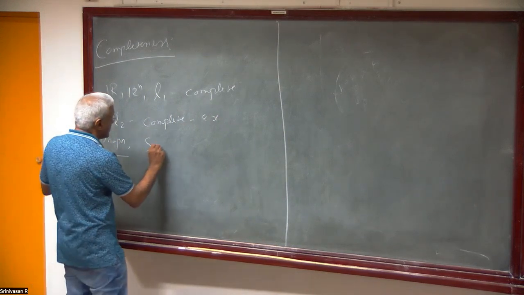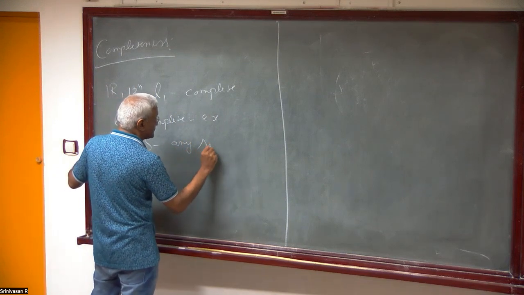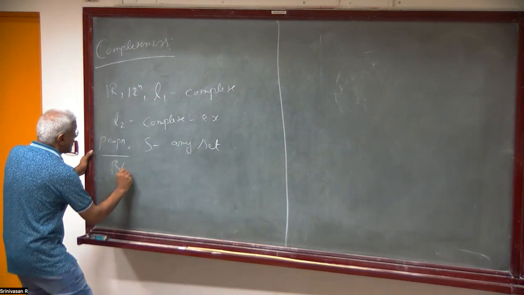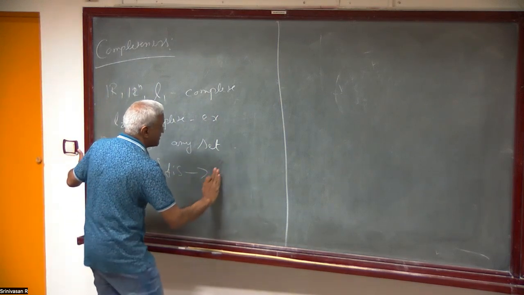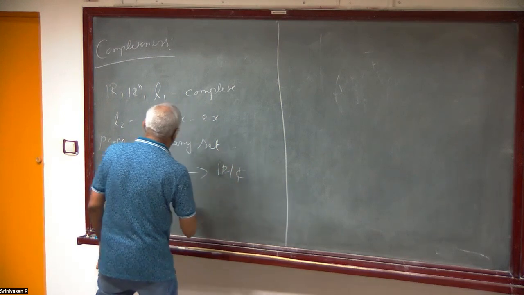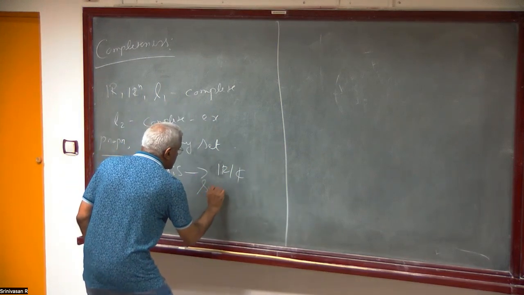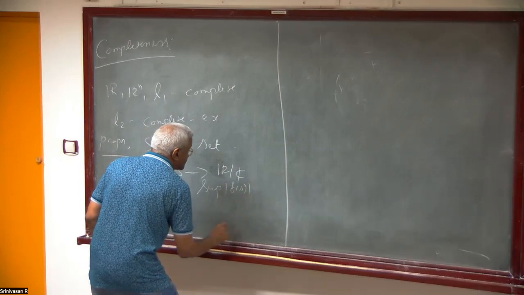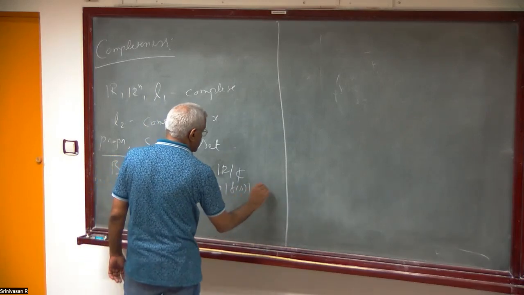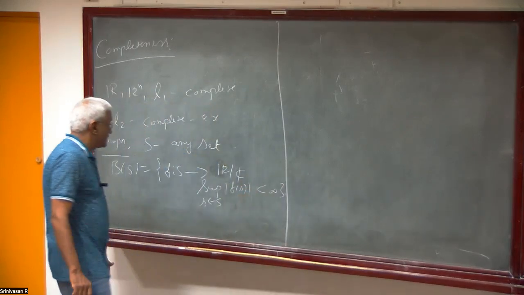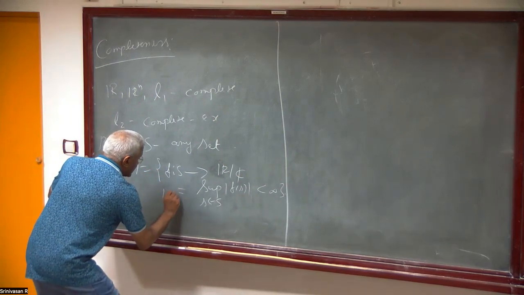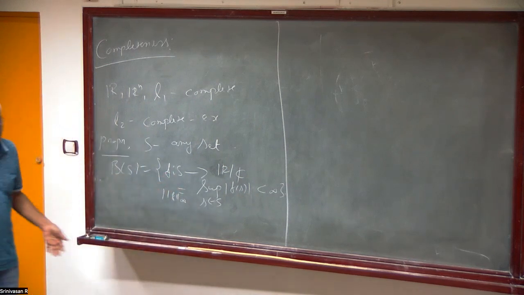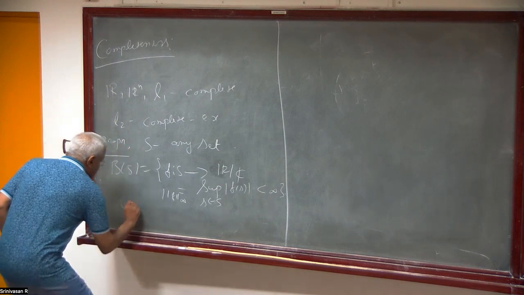S is any set. Then we define this B of S. We define it like this: f is a function from S to C or R, and f is bounded, less than some constant C. Then we define the norm to be the norm of f, the supremum. This is a metric space with respect to this norm. So the claim is this is complete.